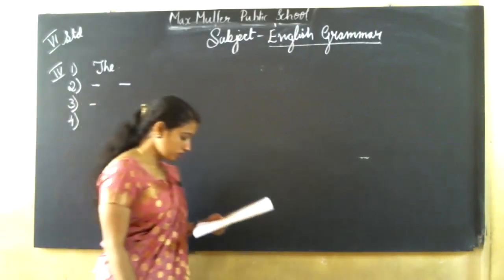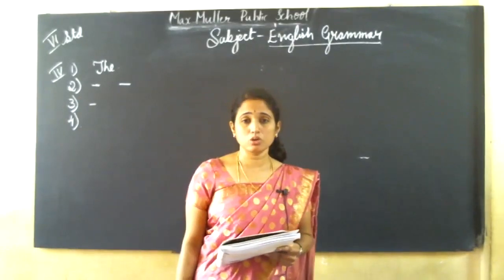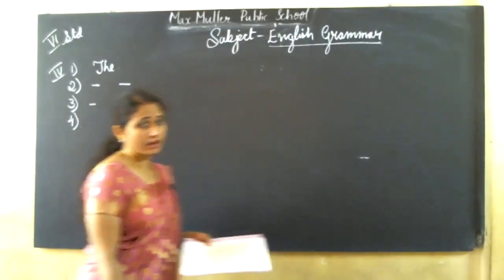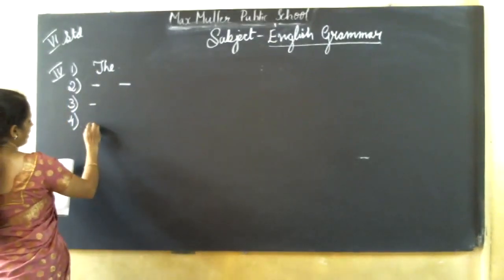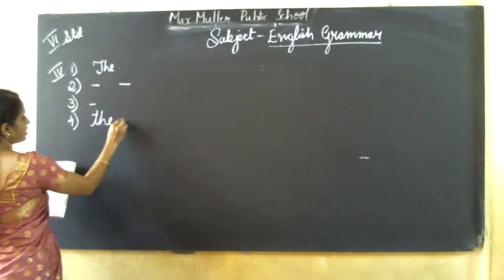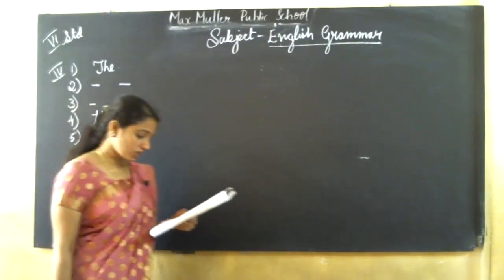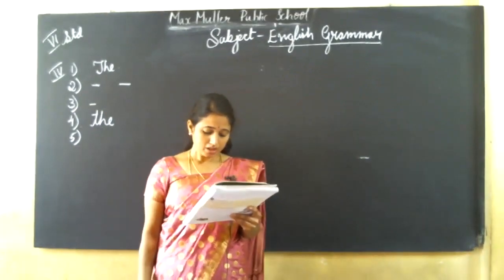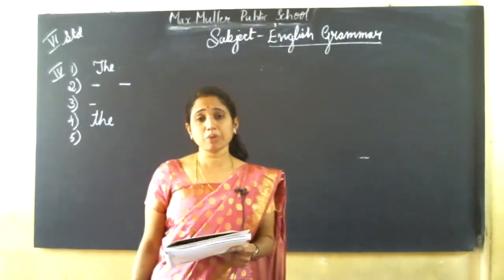Next one, fourth one. Who invented dash computer? You have to complete that sentence, no? So you have to write the article: the. Who invented the computer? Fifth one, the spacecraft went into dash space.